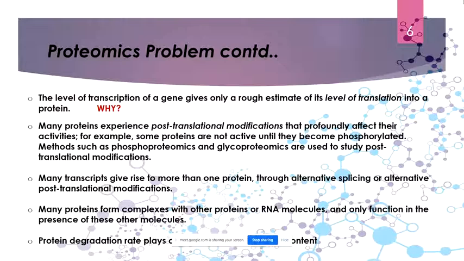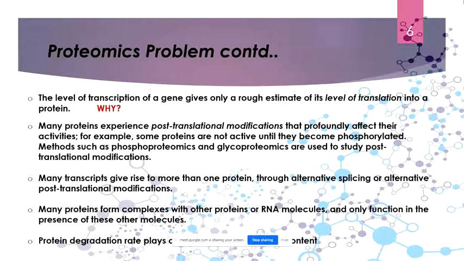So you might find that there is a huge quantity of tyrosine kinase in a cell, and due to this I might think that the cell is undergoing cancer, since tyrosine kinase is associated with cancer. No, you can't say that, because you have to make sure that the tyrosine kinases are active. An inactive protein is the same as no protein at all, because if the protein is not active, it is not going to work. That is why this sometimes makes analysis difficult, and it is really difficult to find out the post-translational modifications.